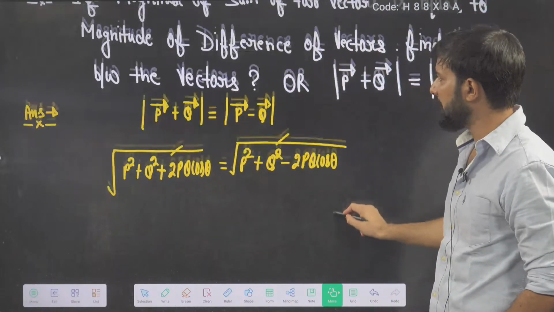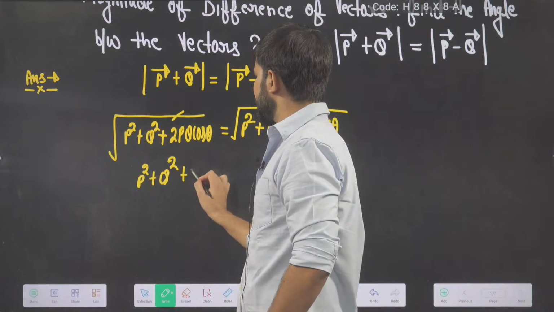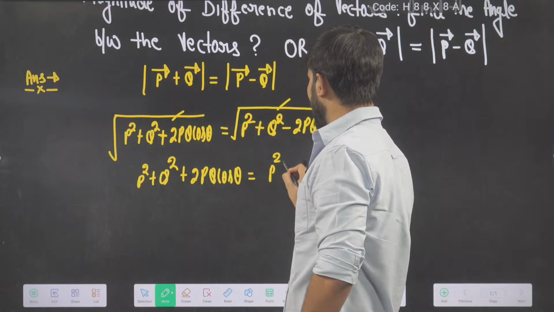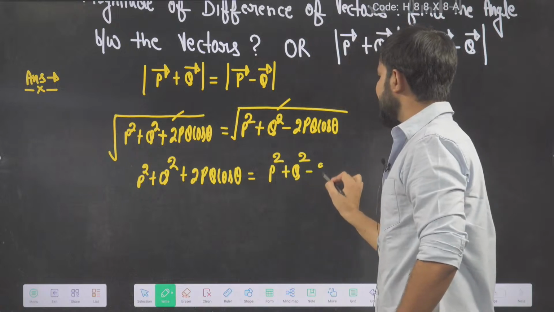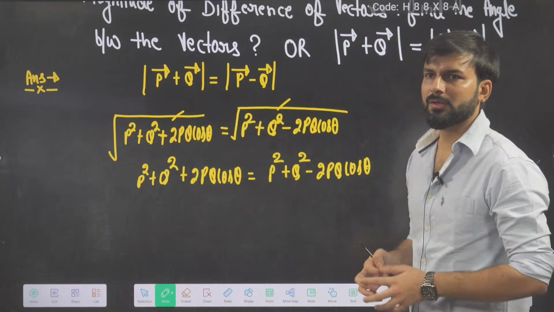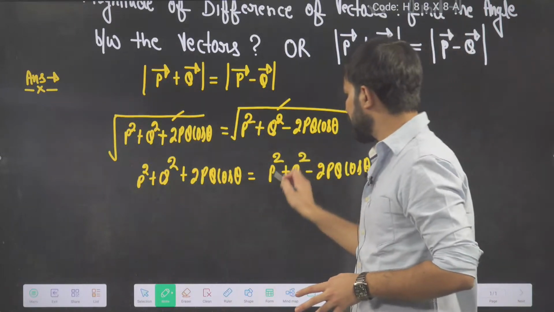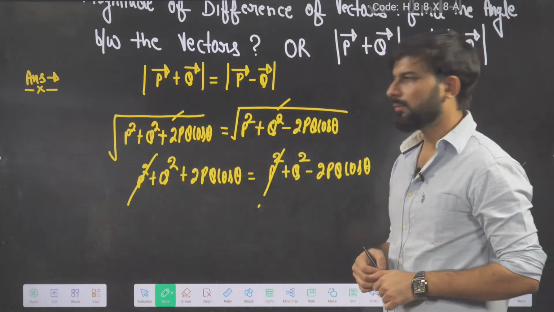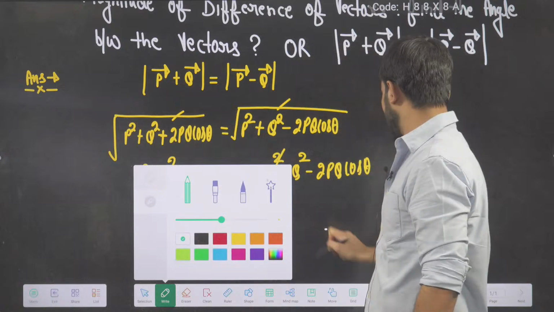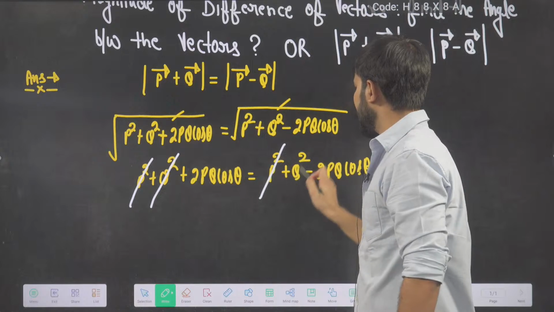And what will you be left with in the end? On both sides: P square plus Q square plus 2PQ cos theta is equal to P square plus Q square minus 2PQ cos of theta. Now what will happen to your P square and P square? They are the same, so they can cancel. What will happen to the Q square and Q square? P square cancels. Q square cancels.